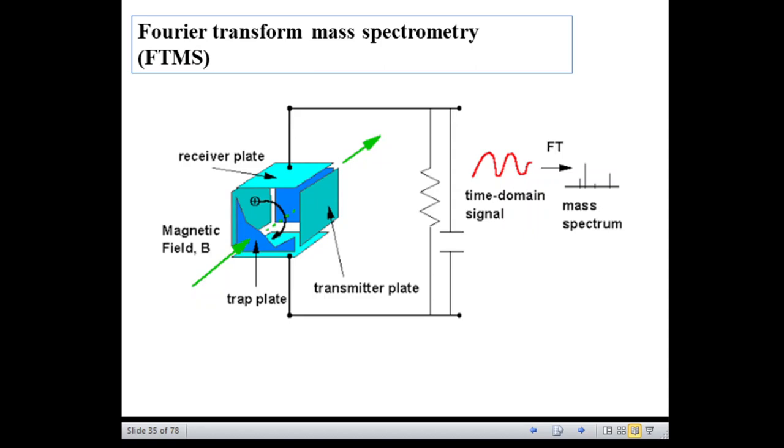The time dependent image current can then be Fourier transformed to obtain the component frequencies of different ions, which correspond to their mass by charge ratio.